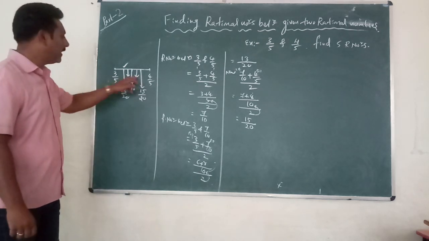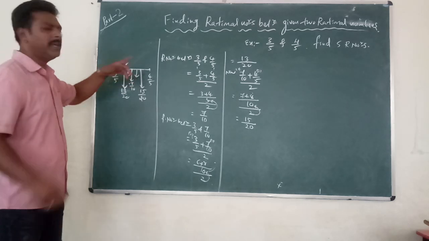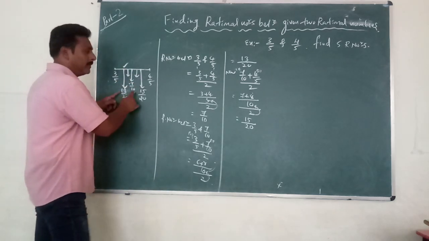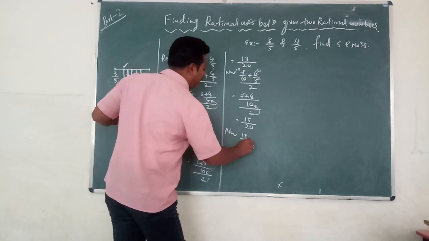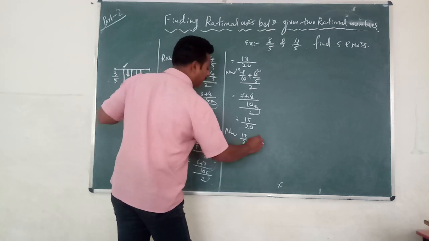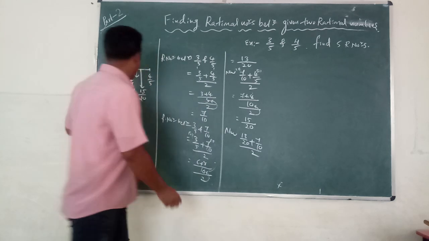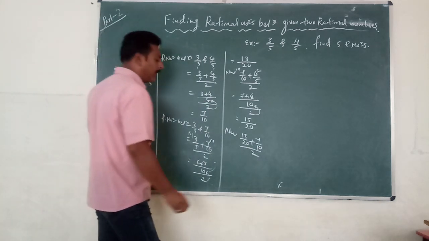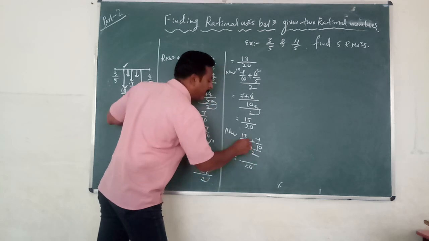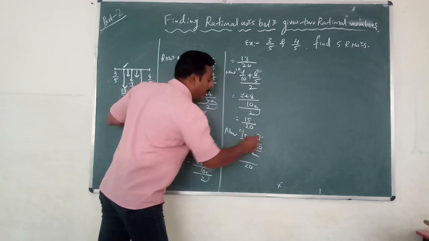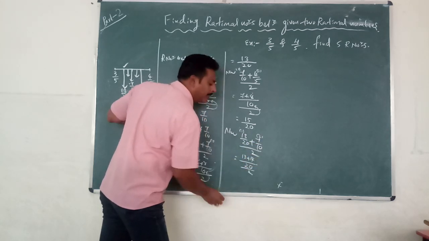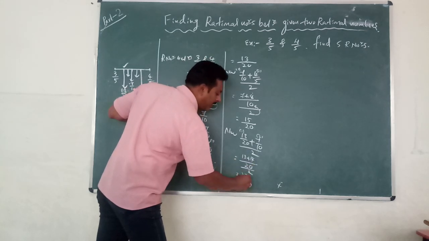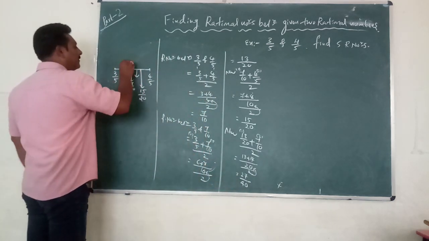We got 3 numbers. Another 2 you can find out, these two or these two. Any 2 numbers you can. I want to find out these 2. So next one, I am going to find out 13/20 plus 7/10, whole divided by 2. I am taking these two divided by 2, then you will get the middle one. So LCM will be 20. 20 ones are 20, 10 2s are 20, 1 13s are 13 plus 2 7s are 14, divided by 2. 13 and 14 is equal to 27. These two will come here. This becomes 40.